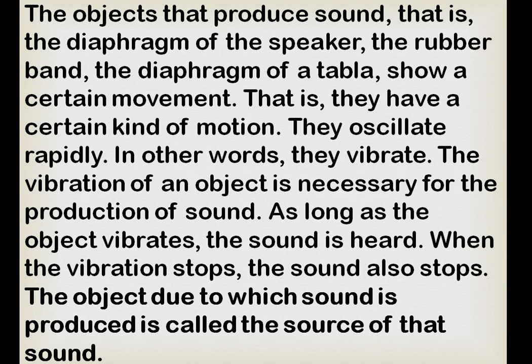The vibration of an object is necessary for producing sound. We have to remember this fact about sound. Whenever sound is produced, vibration of the object is necessary. Then only can we hear the sound. When the vibration stops, the sound also stops. The object which produces the sound is known as the source of the sound.